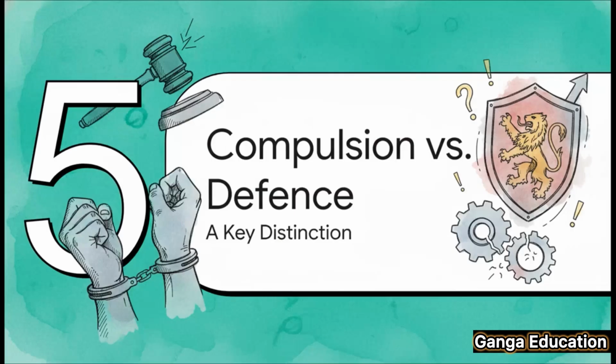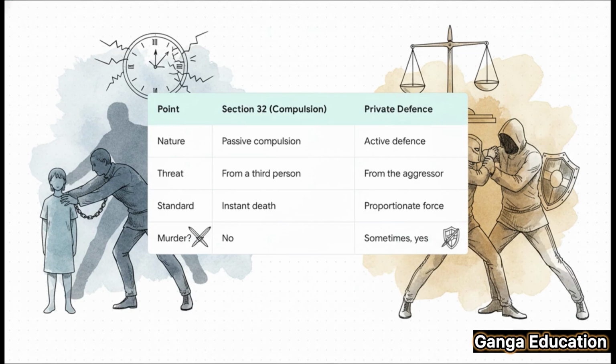All right, let's move on to a very high-yield topic for any competitive exam, distinguishing Section 32 duress from the right of private defense. Examiners absolutely love to test your clarity on this, so let's make sure we have it down cold. Let's break down the key differences point by point. First, think about the nature of the act. Under compulsion, you are a passive instrument. You're being unwillingly used. But private defense is an active right you are exercising.